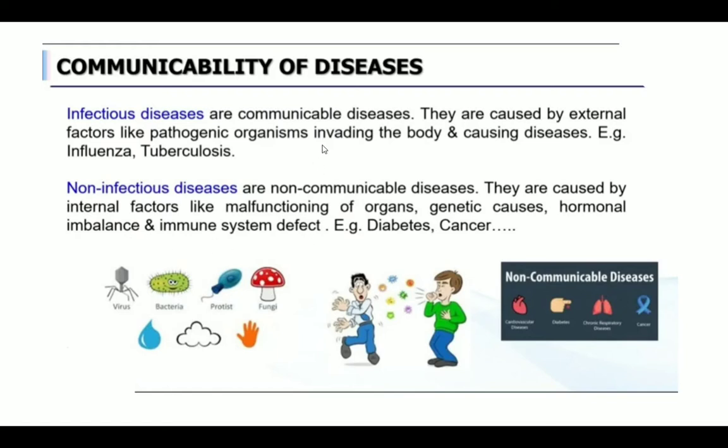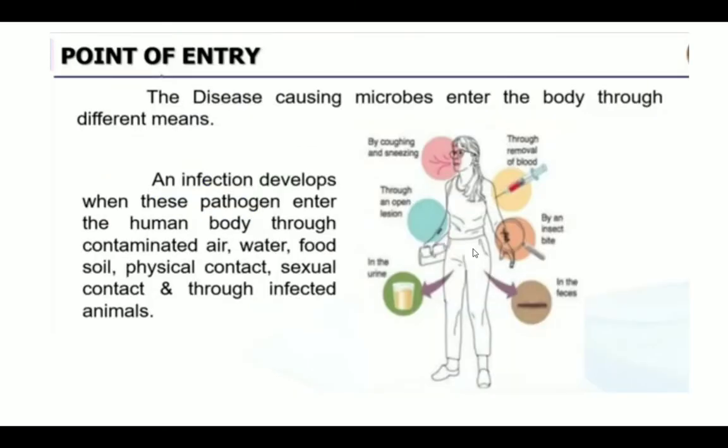So these are about the communicability of the diseases. There are two kinds of diseases, infectious and non-infectious. Infectious means spread from one person to the other person. Example, influenza, tuberculosis. Non-infectious means do not transmit from one person to the other person. Example, diabetes and cancer. Hope you understood, children. Next. Point of entry.